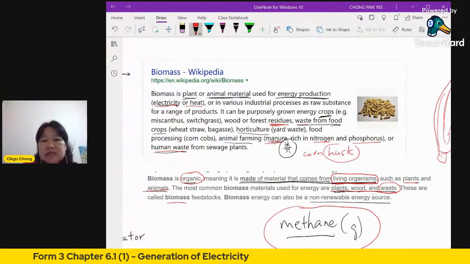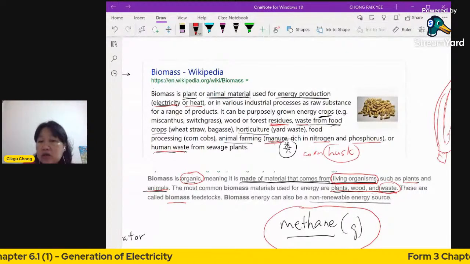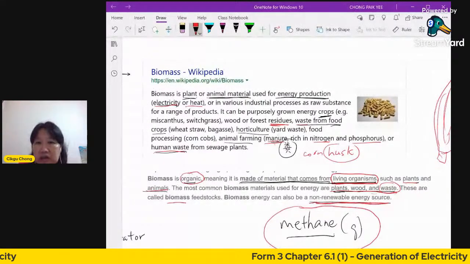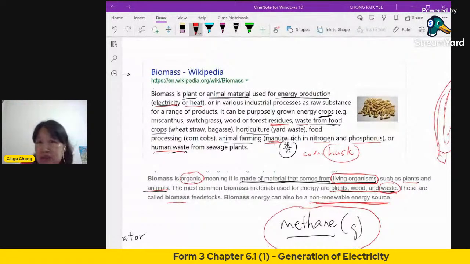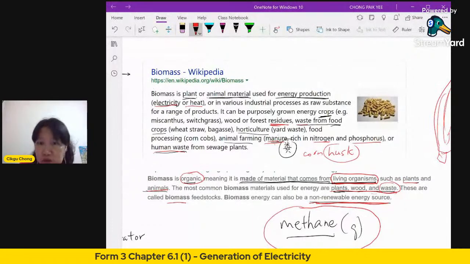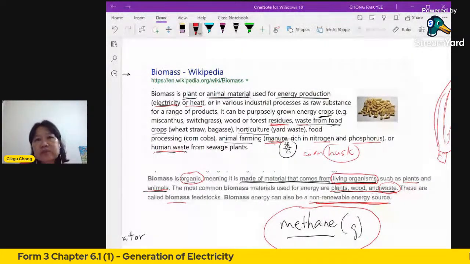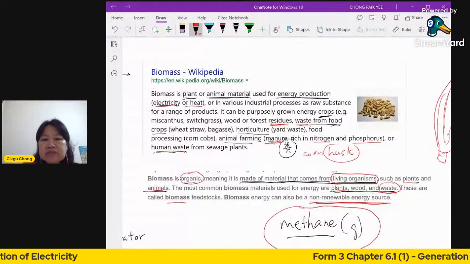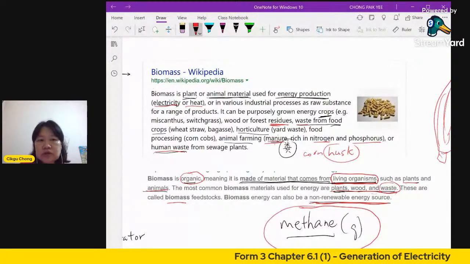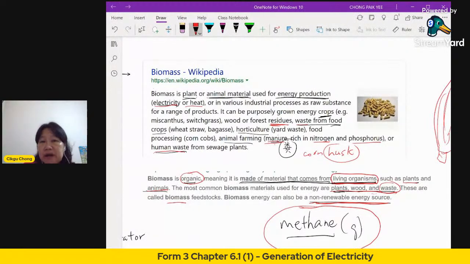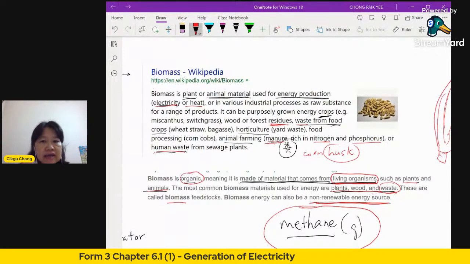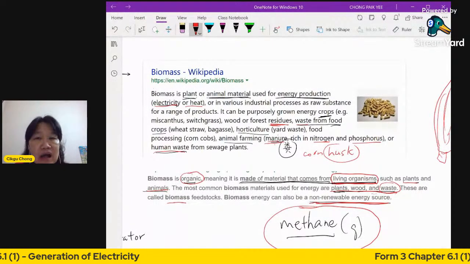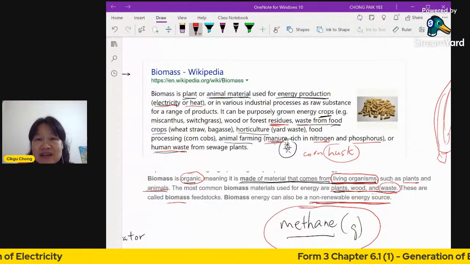Okay, so biomass is considered a renewable energy source because as long as you have humans, as long as you have animals, as long as you have plants on this earth, it will never finish because you always get parts and waste from them. Okay, so methane is the gas that is produced once this biomass undergoes decomposition. This gas can be burned. In fact, this gas is also what we get from our fart.